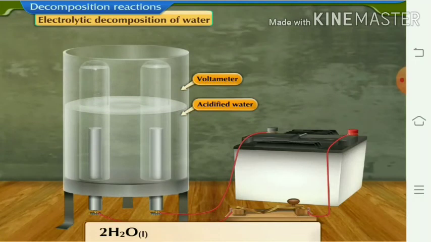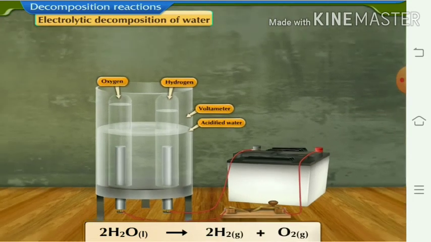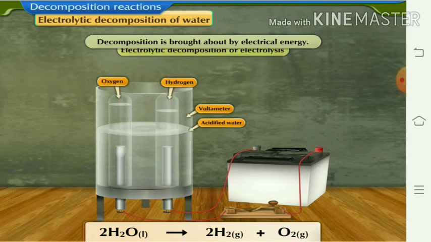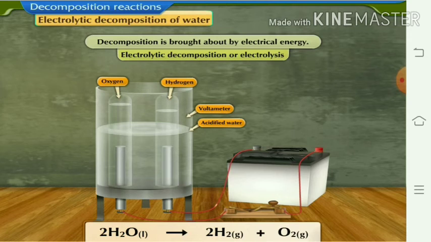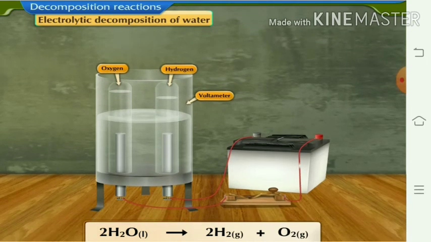Now electrolytic decomposition. When water is acidified, water is electrolyzed. We can see this activity. It gets broken down into hydrogen gas and oxygen gas by passage of electricity. So this reaction is called electrolytic decomposition or electrolysis. This is brought about by the use of electrical energy.